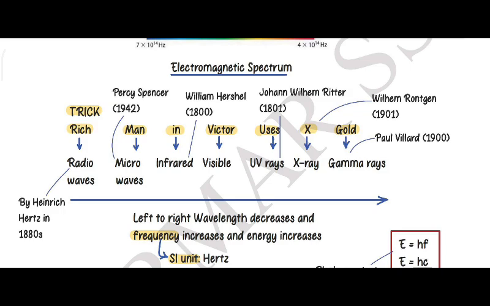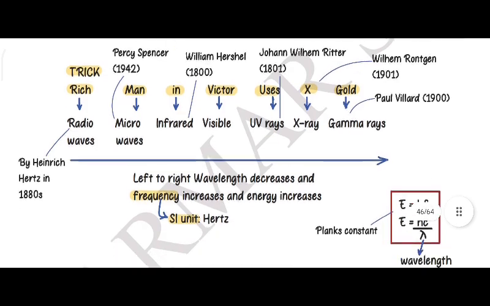Visible light. UV rays, Johann Wilhelm Ritter, 1801. X-ray, Wilhelm Röntgen, 1901. Gamma rays, Paul Villard, 1900.